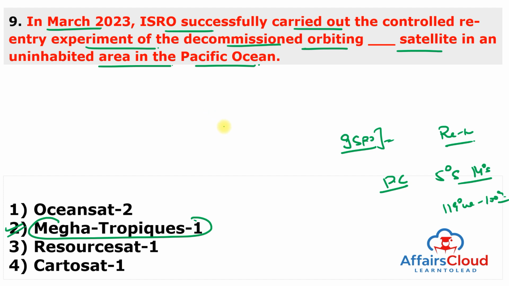And the low Earth satellite weighing around 1000 kg was launched in October 2011 as a joint satellite venture of ISRO and the French Space Agency for Tropical Weather and Climatic Studies.